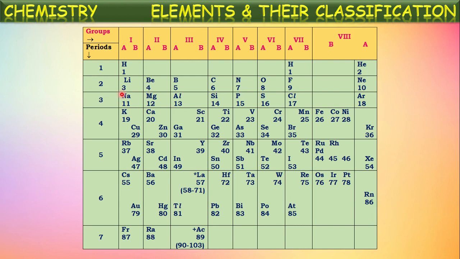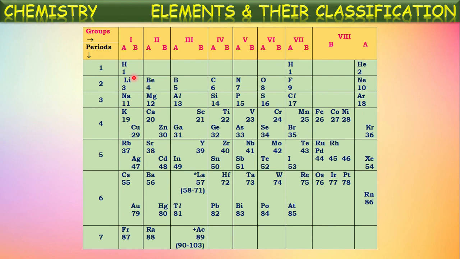In this way, he classified all the elements into this tabular form as vertical columns and horizontal rows. What he did here was arrange elements in the increasing order of their atomic masses: hydrogen, next helium, and next lithium. Actually, lithium's properties resemble the properties of hydrogen, so it is written down below hydrogen. He continued to write the elements in the increasing order of their atomic masses, and after neon, sodium comes. Sodium also has similar properties to lithium and hydrogen, so it is written down below lithium.